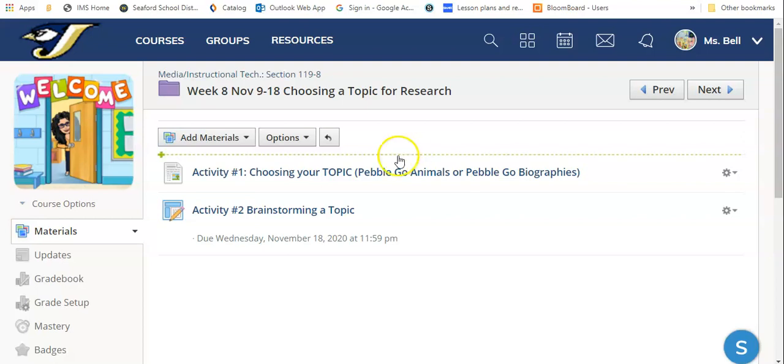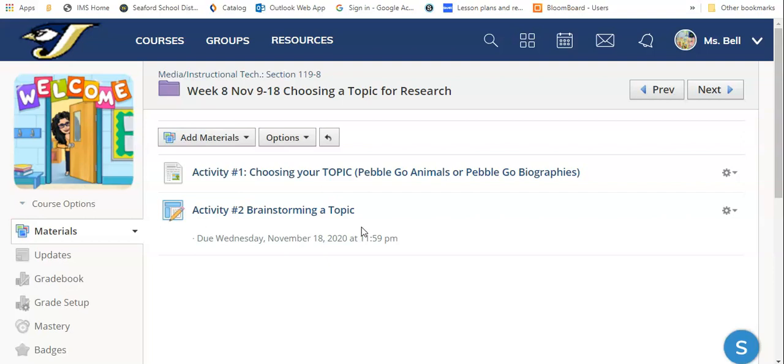And 3rd grade, you have 2 activities. The first activity will be choosing your topic. That has some directions, and then you'll click on the link to PebbleGo animals or biographies. And then there's a second activity, which is called brainstorming a topic. And that's a Google Doc that you'll be using to have a main topic in the middle, and then you're going to have 4 smaller topics in the other 4 rectangles on the outside. And then you're going to choose one of the smaller topics that you don't know as much about and that interests you the most as your research topic.